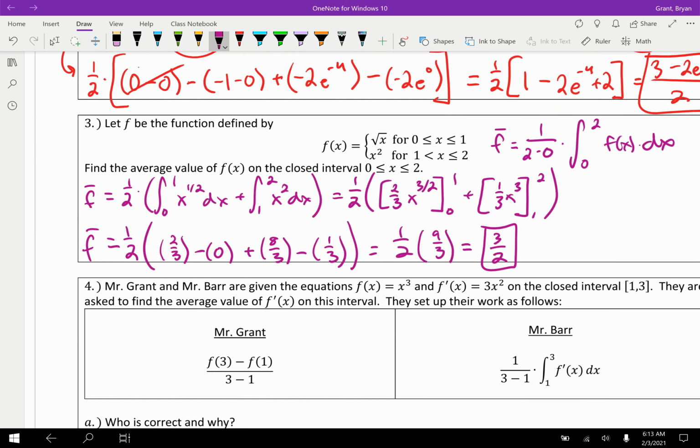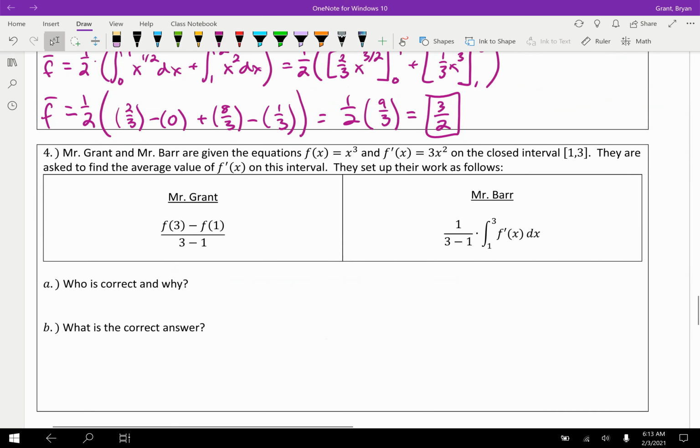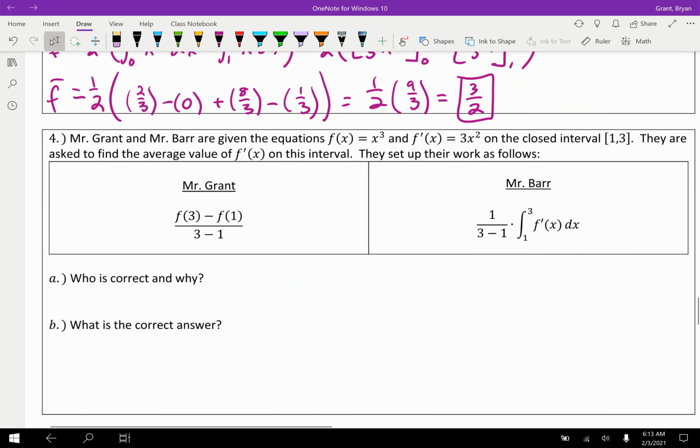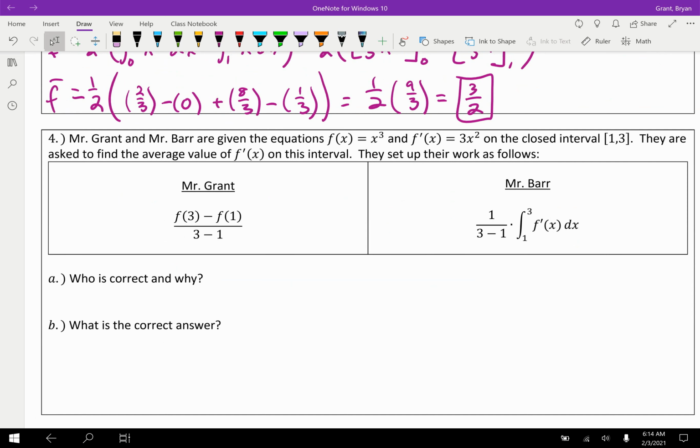Okay, last but not least, the competition. Mr. Grant and Mr. Barr are given the equations f of x equals x cubed and f prime is 3x squared on the closed interval. They're asked to find the average value of f prime, and so they set up their work as follows. Mr. Grant does this weird thing. That seems bizarre. Mr. Barr, though, does what seems like we should do. So what's the correct answer?